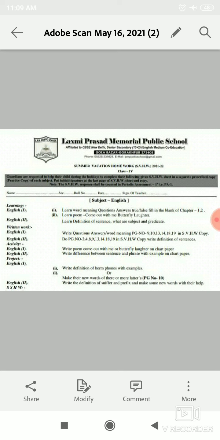Okay, so students, you have to write SVHW in SVHW copy, that is practice copy. So okay, so I hope this is clear to you. Thank you.